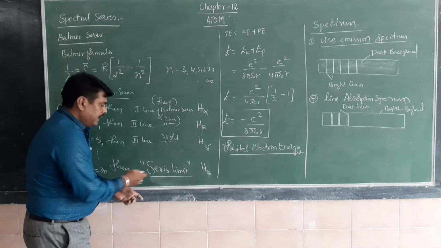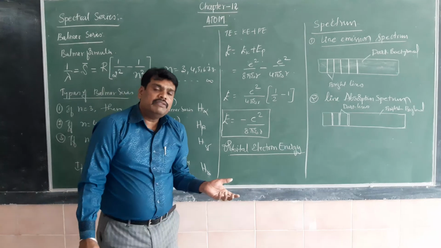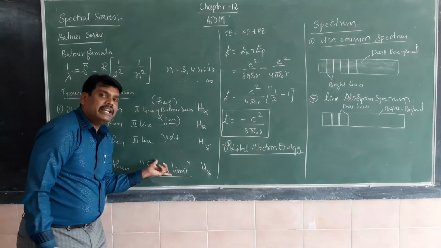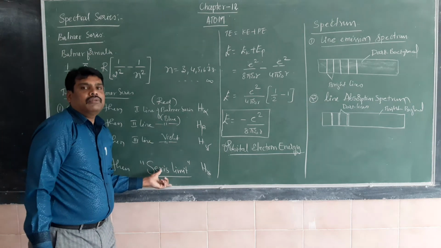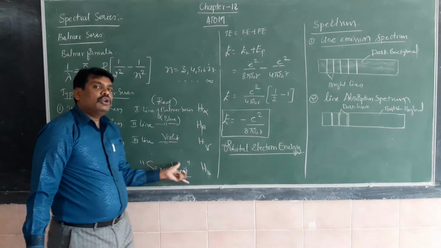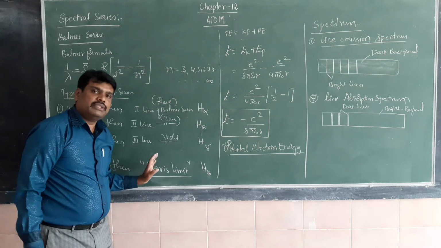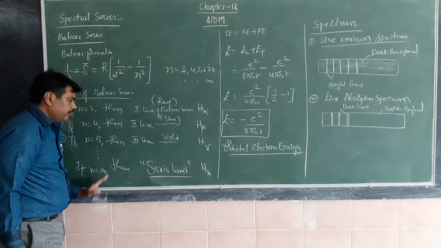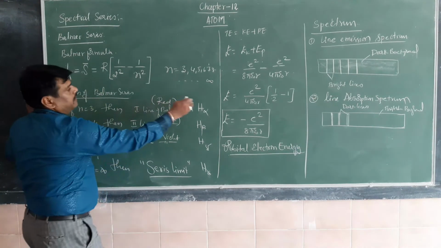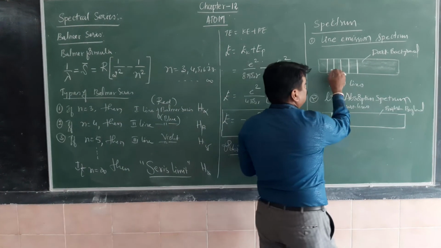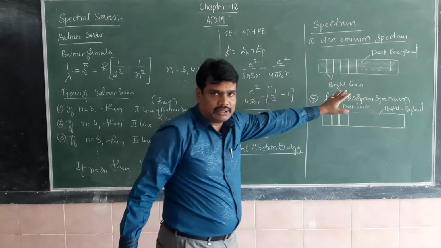It belongs to the invisible region. Invisible means it belongs to the ultraviolet region, UV region. Shorter than violet is the ultraviolet region. So this series limit is invisible, while red, blue, violet colors are visible. If you go on increasing the value of n, you get a last line that is called the series limit.